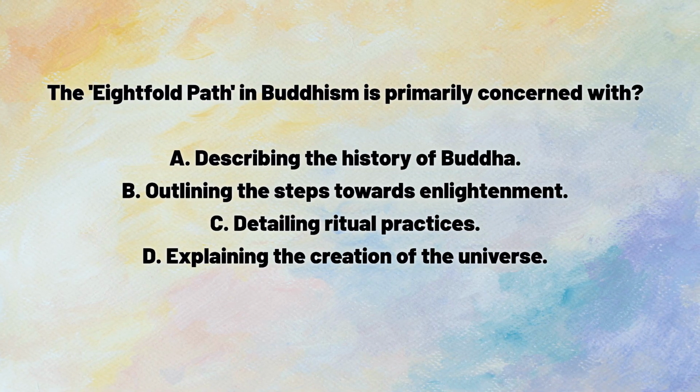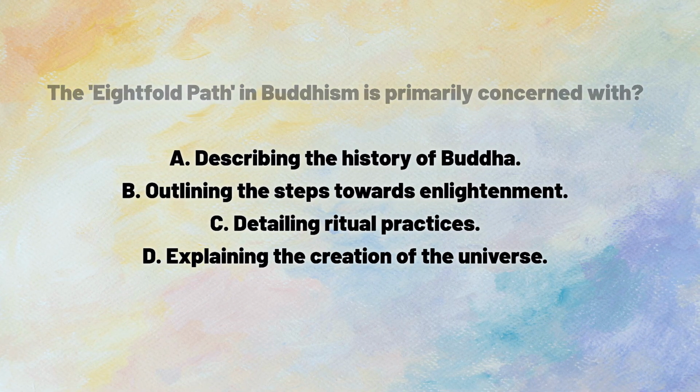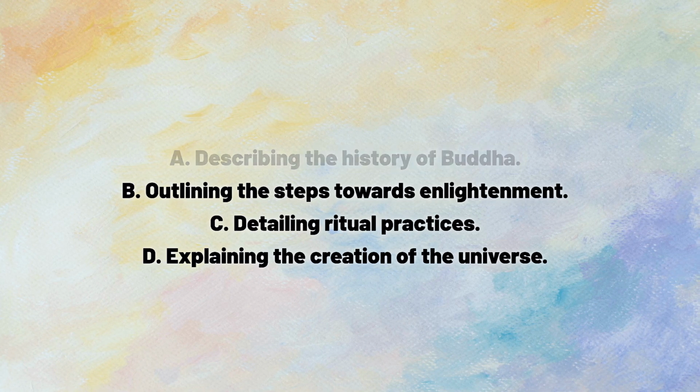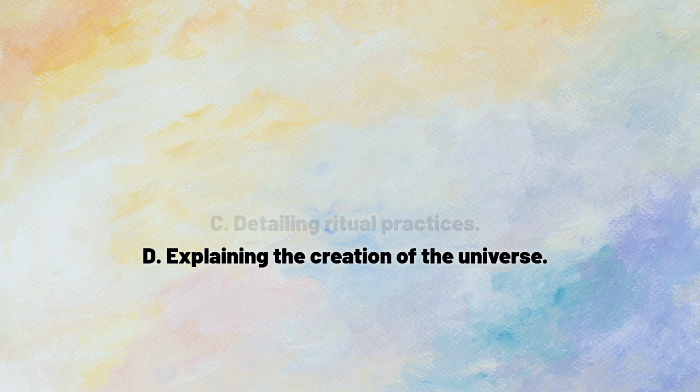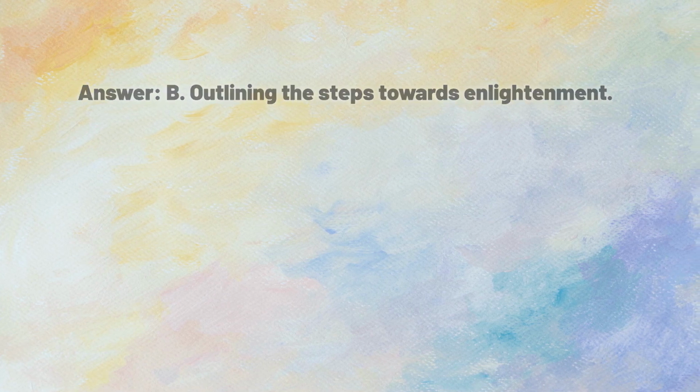A. Describing the history of Buddha. B. Outlining the steps towards enlightenment. C. Detailing ritual practices. D. Explaining the creation of the universe. Answer. B. Outlining the steps towards enlightenment.